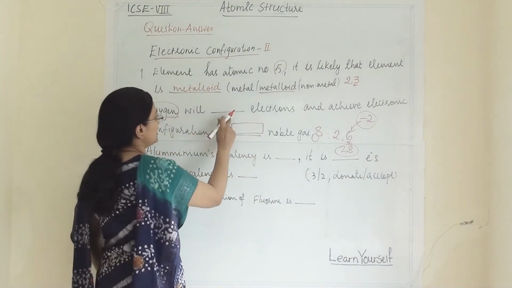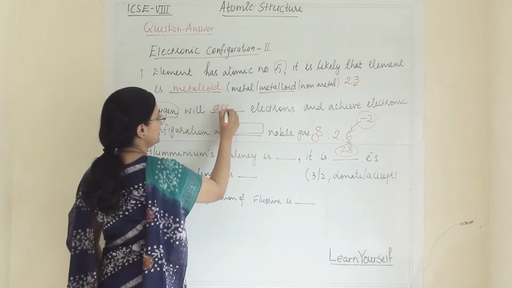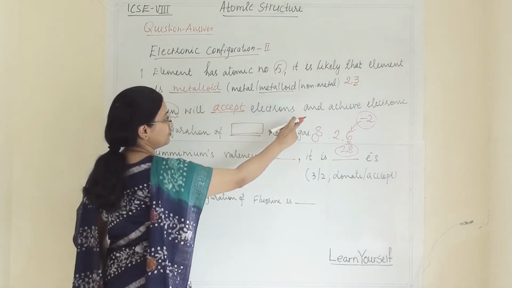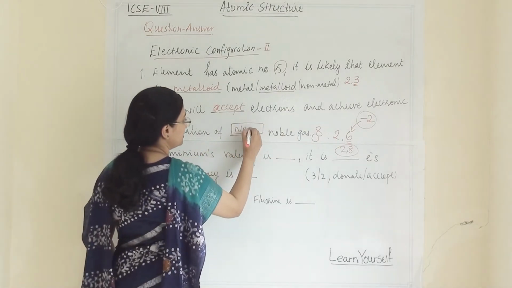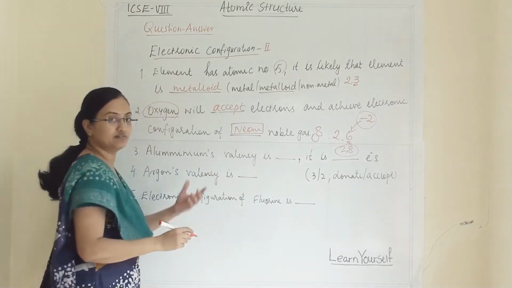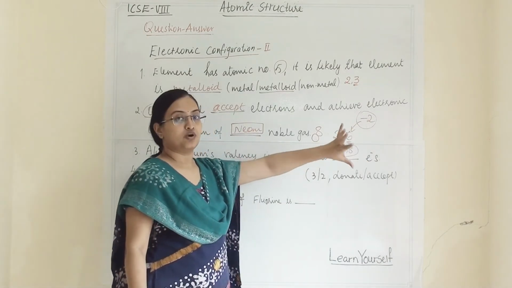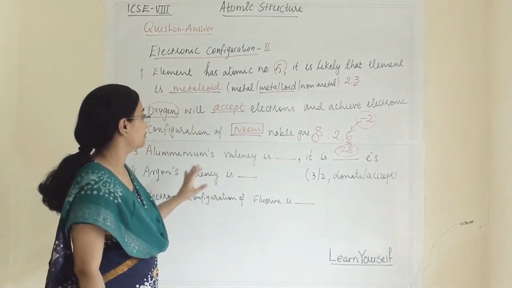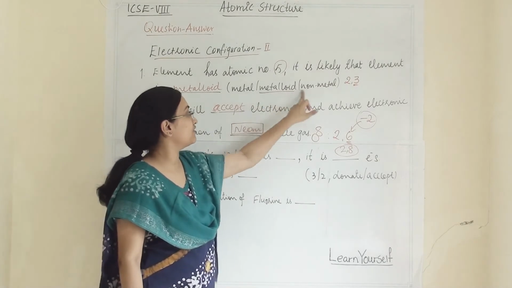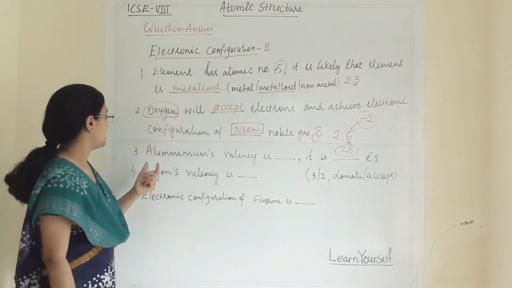So oxygen will accept electrons and achieve the electronic configuration of neon. You can also get the idea from whatever key or hint they have given you. If they have not given any kind of bracket like this, then you have to think it through by yourself.